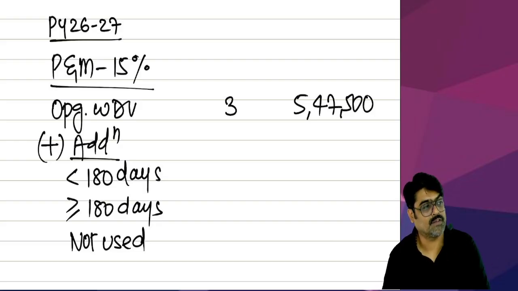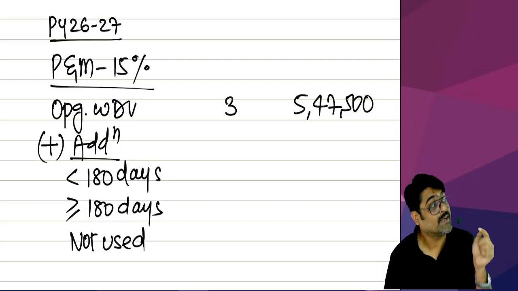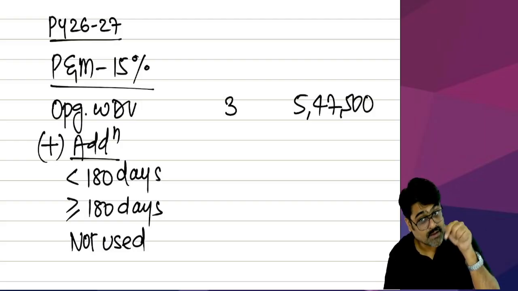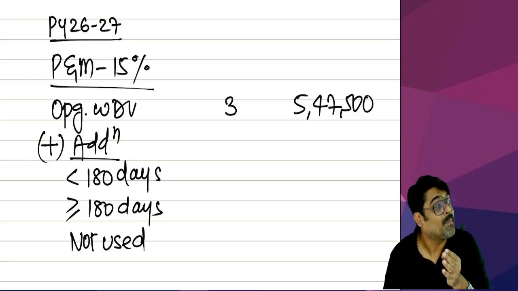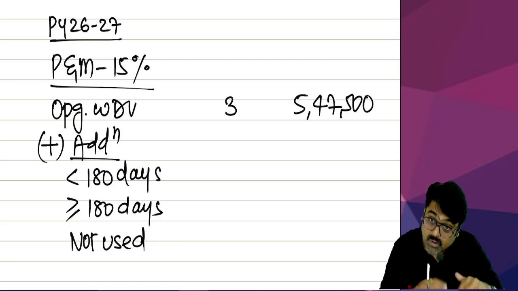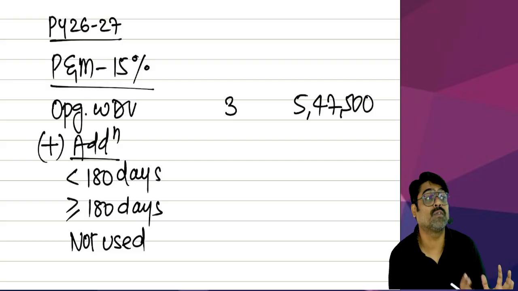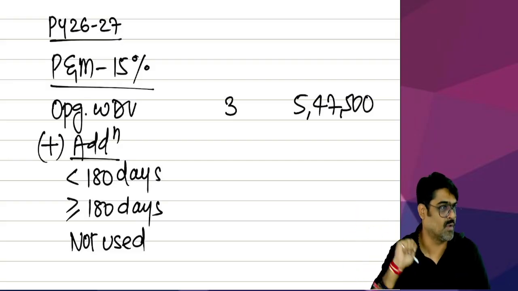Asset acquired in this year and not used in this year, on that you are not going to get any depreciation. That value will be separated. Asset acquired in this year and used in this year for less than 180 days, you will apply half rate of depreciation. Getting my point, what I am trying to tell you? So in order to identify that value out of the total value of your block, you will have to segregate these assets right now only.